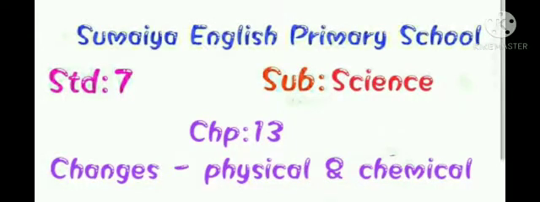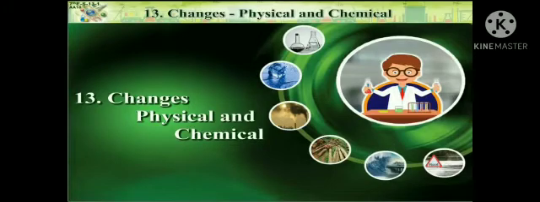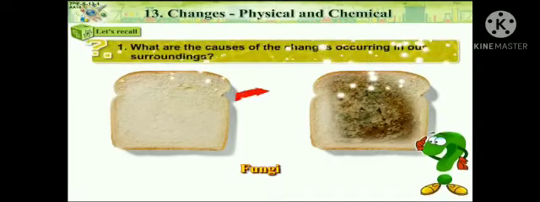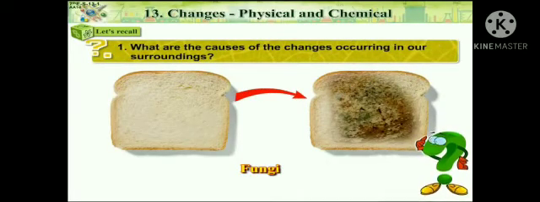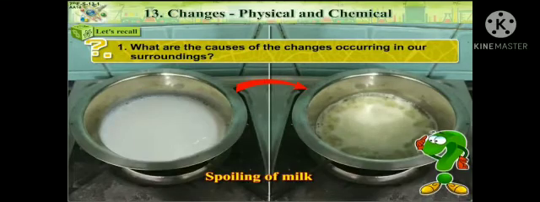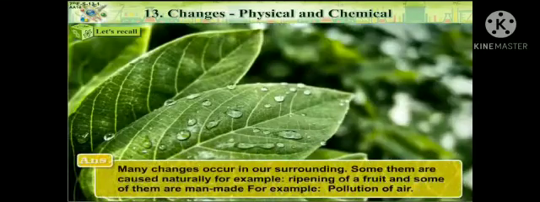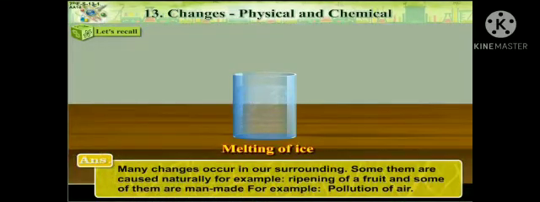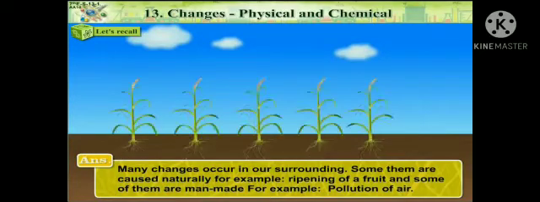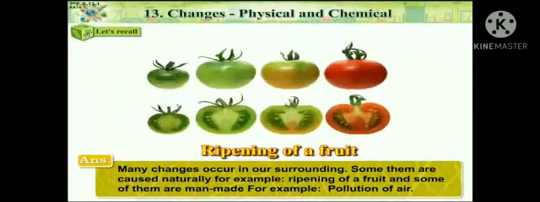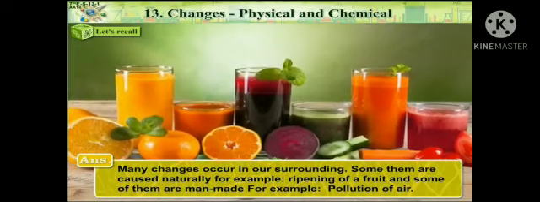Hello kids, let's start with the science subject, chapter 13, changes, physical and chemical. Let's recall. What are the causes of the changes occurring in our surroundings like fungi, spoiling of milk? Answer. Many changes occur in our surroundings. Some of them are caused naturally, for example, ripening of a fruit, and some of them are man-made, for example, pollution of air.